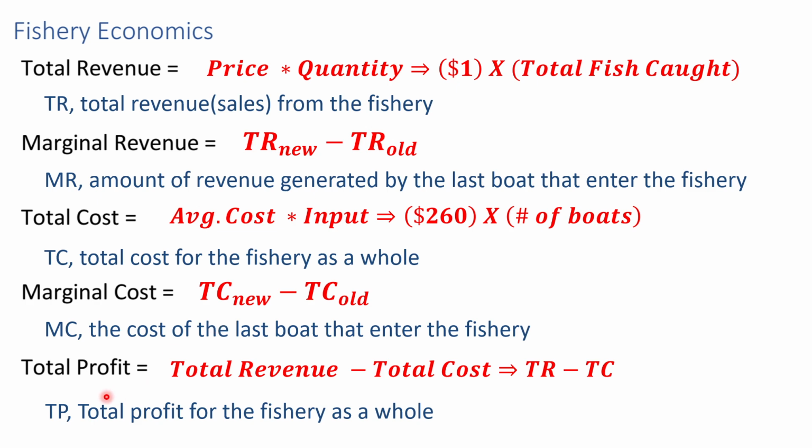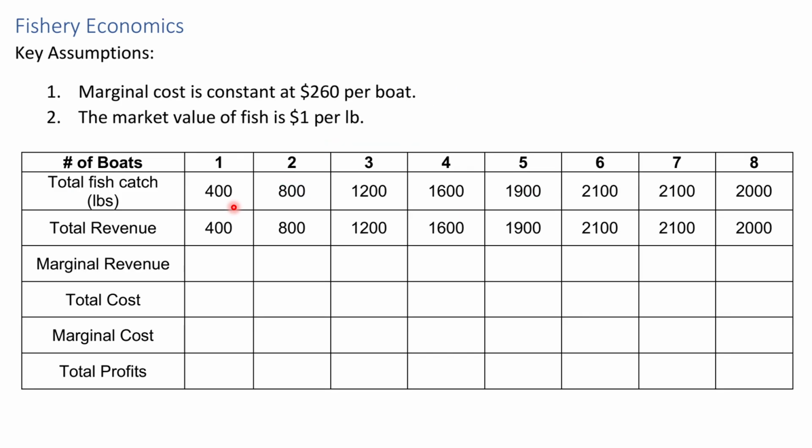The main thing we'll want to pay attention to is total profit. Total profit is simply total revenue minus total cost. Again, when we say total, we mean the total profit for the fishery as a whole. So that's our setup. With that setup and these definitions, we can fill in this table. From this table, we're going to be able to see the optimal number of boats that should be in the water.